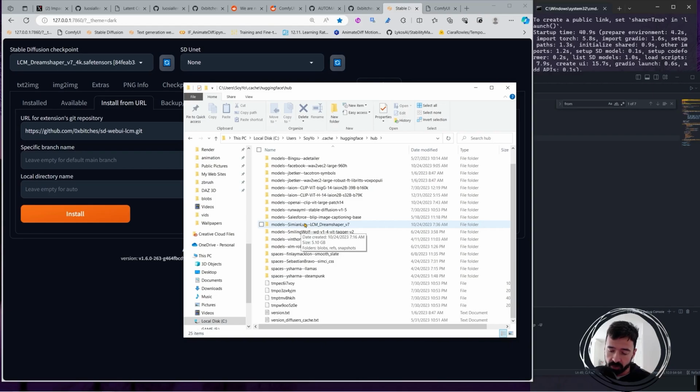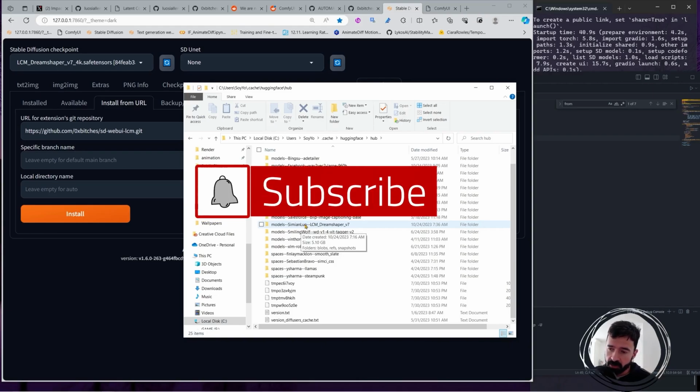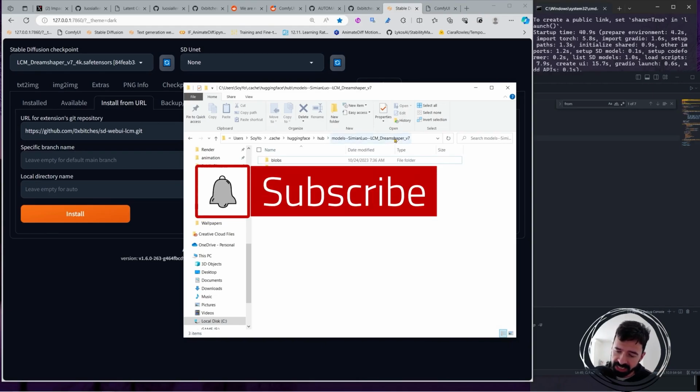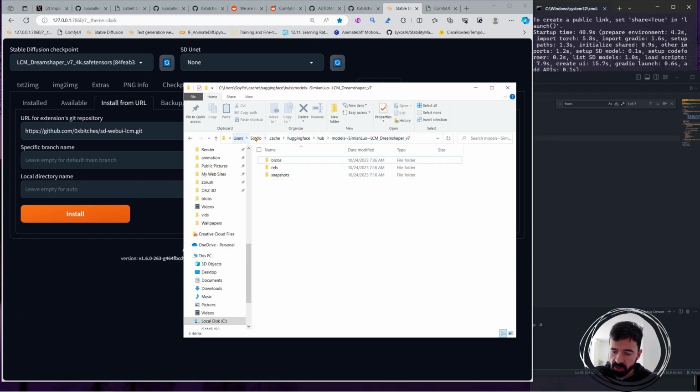Then you start Stable Diffusion, and it will start downloading this model. It will place it in this folder. So you will have users, your username, .cache, huggingface, hub, models, and the LCM folder where you have your model. In the snapshots, you go to this hash number, and you will find tokenizer, and then the added tokens.